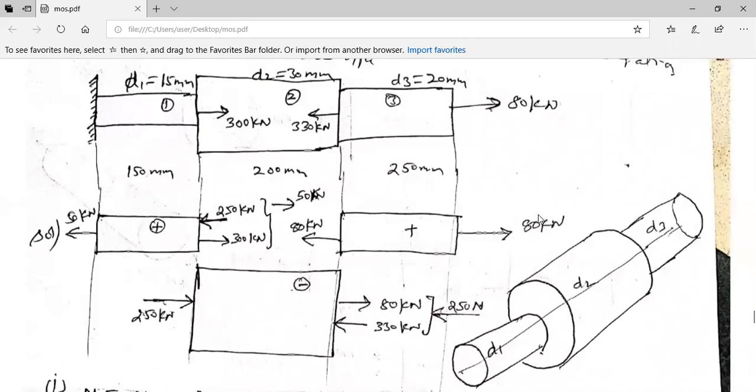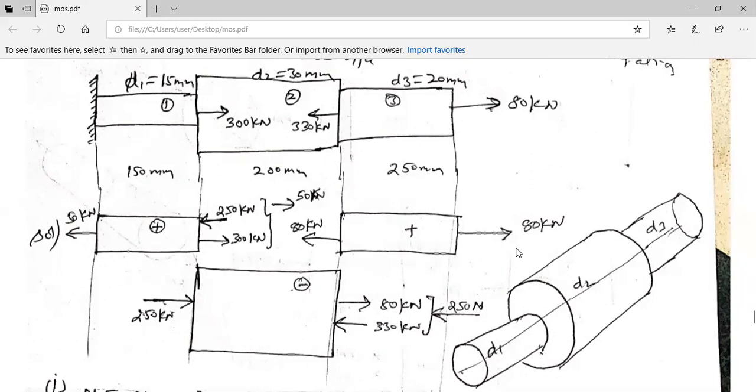Just like in the first problem, I have divided this into 3 parts. Similarly, I'll divide this. This is part 1, this is part 2, this is part 3. Okay. So in this part 1, part 2, part 3, I am starting from now. As this end is fixed, I am starting from the free end. So free end is 80 kilonewton.